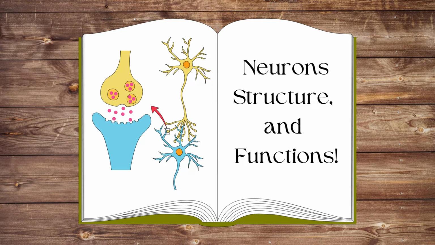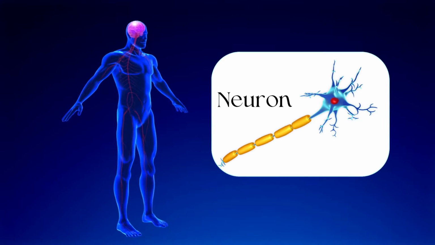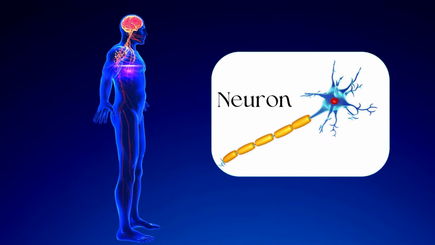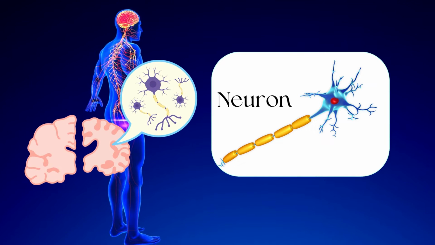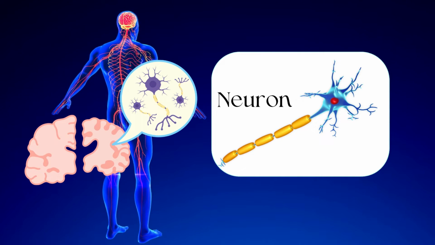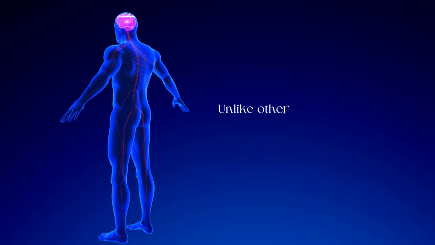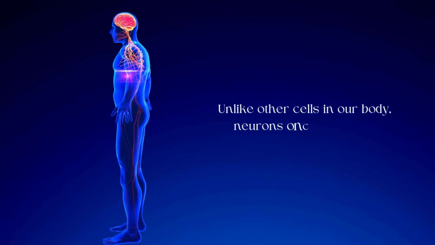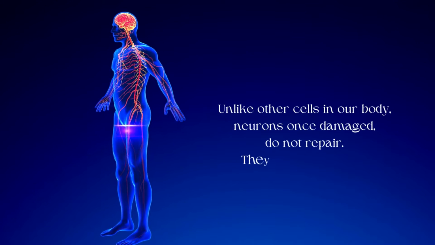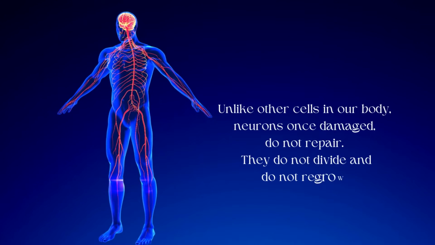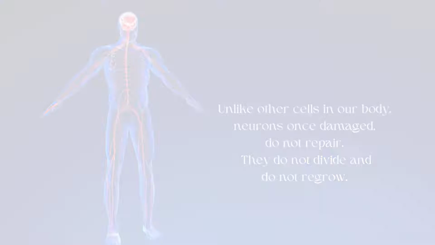Neurons, structure and functions. Neurons are the cells that make up our nervous system, including the brain and the nerves. So, neurons are also known as nerve cells. Unlike other cells in our body, neurons once damaged do not repair. They do not divide and do not regrow.